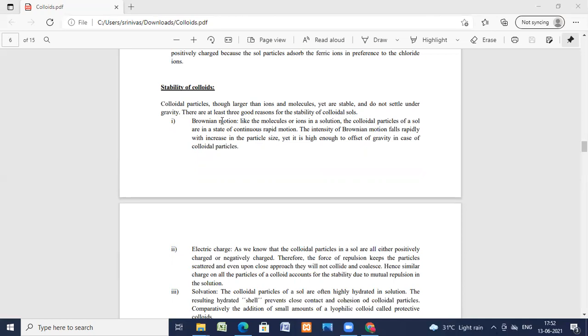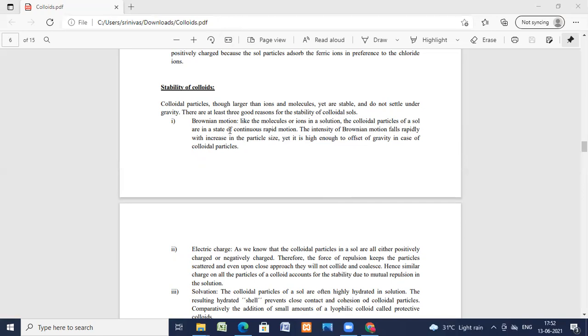Now, Brownian motion: the molecules or ions in the solution, the colloidal particles of the sol, are in a state of continuous rapid motion. The continuous rapid motion is nothing but the Brownian movement. It is a zigzag movement. The intensity of the Brownian motion falls rapidly with increase in particle size, and yet it is high enough to offset gravity in the case of colloidal particles.